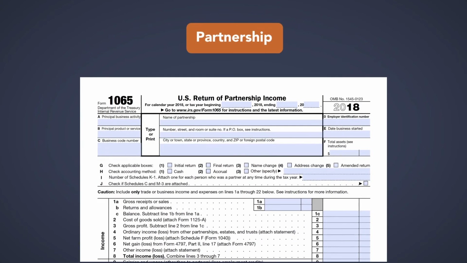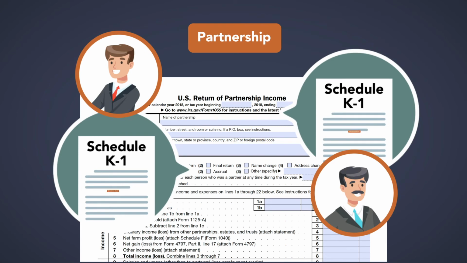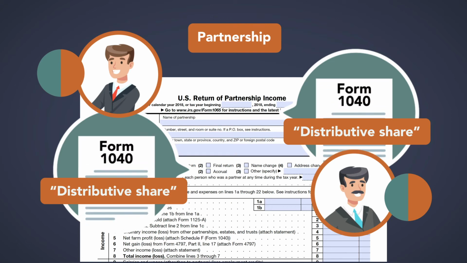The partnership files an informational return with the IRS, a Form 1065. The return includes a Schedule K-1 for each partner that lists the distributive share of the taxable income and deductions allocated to each partner based on that partner's percentage of ownership in the partnership. The amount listed on each partner's Schedule K-1 must be listed on the partner's personal federal income tax return.